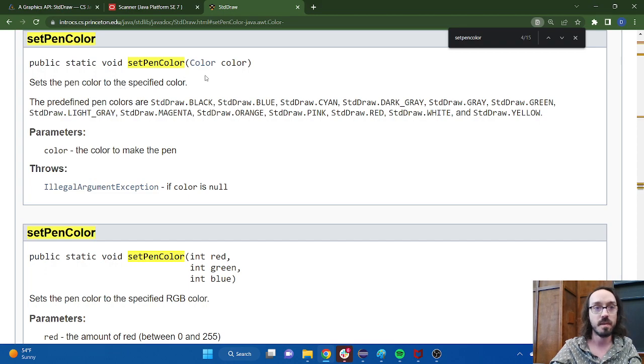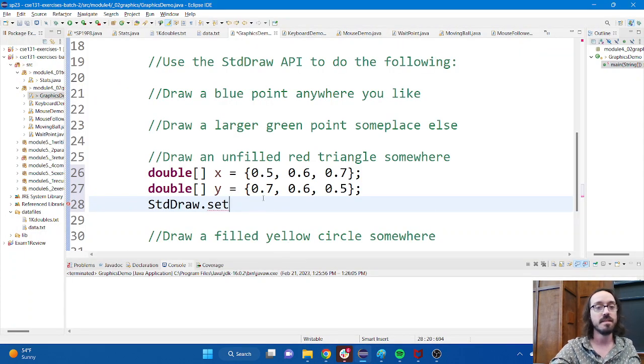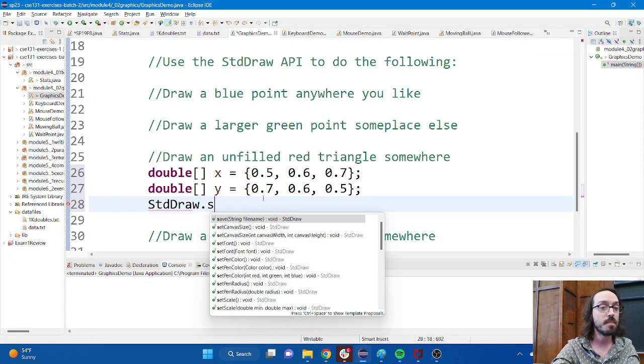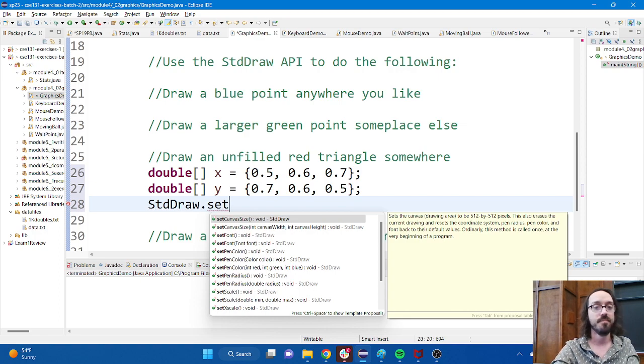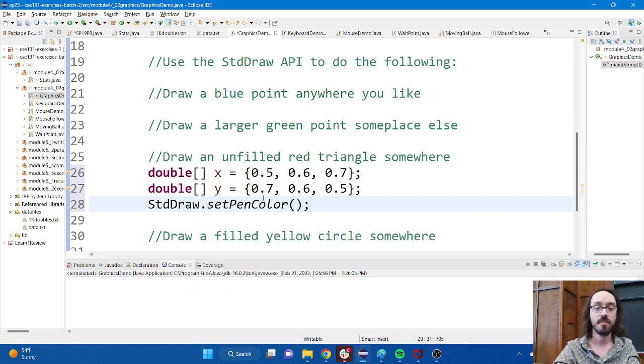Set the pen color to the specified color. The predefined pen colors are listed. It's the exact same information. So I honestly don't really care where you ultimately get it from, whether you get it from the website or from this fancy little box in Eclipse that pops up. The important thing is that you understand how to interpret that information that's available to you.